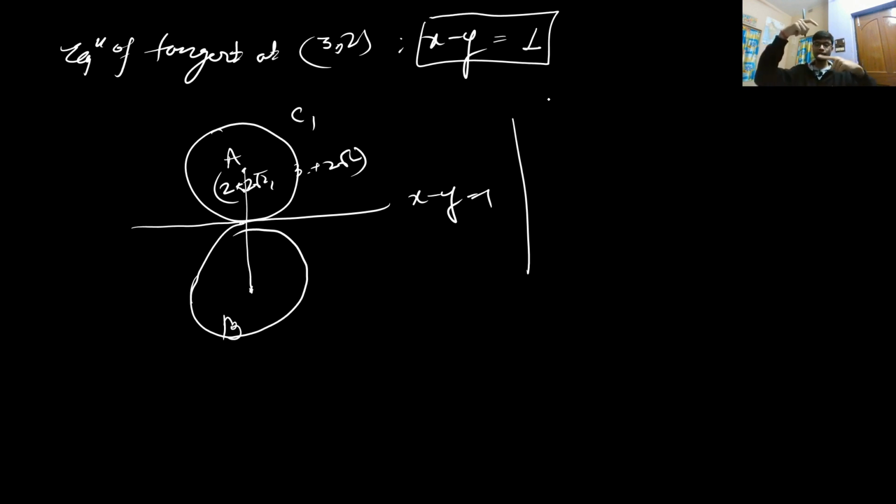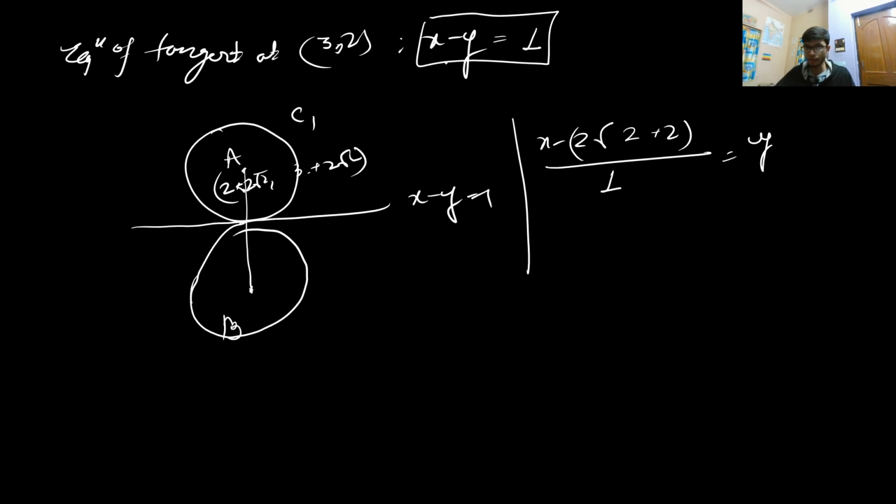We know that whenever a point is reflected about a straight line, the image formula is given by (x minus a) by the coefficient of x equal to (y minus b) divided by the coefficient of y, is equal to minus 2 times, put the value of that particular point in the equation of the straight line, divided by the square of the x coefficient plus the square of the y coefficient. So that's how you solve it. So (x minus 2) divided by 1, because the coefficient of x in the equation of the line is 1, and (y minus 3 minus 2 root 2) divided by 1 is equal to minus 2 times the value.